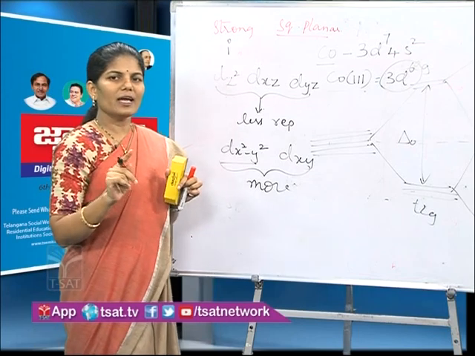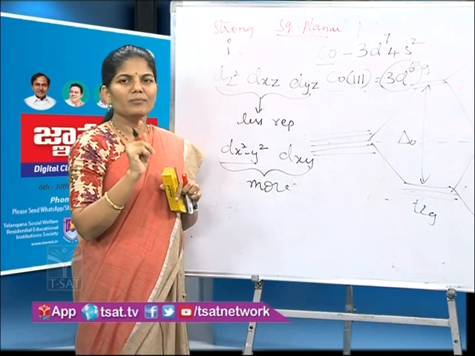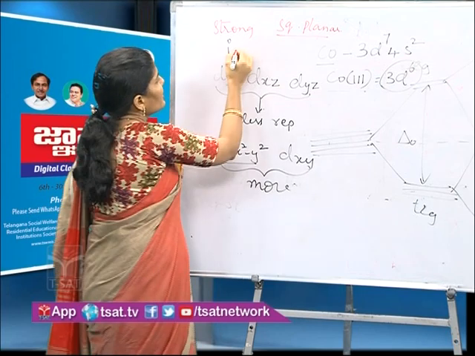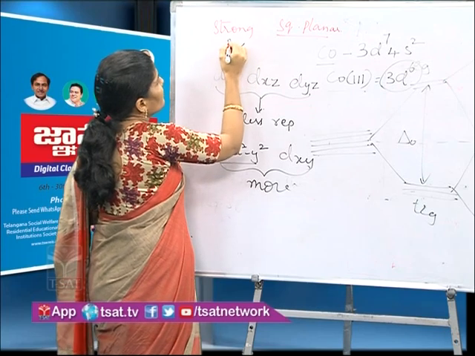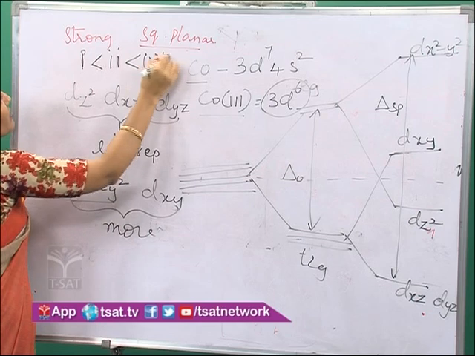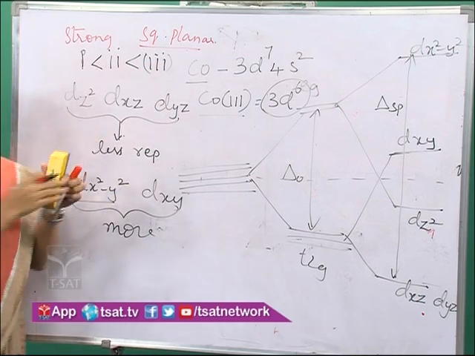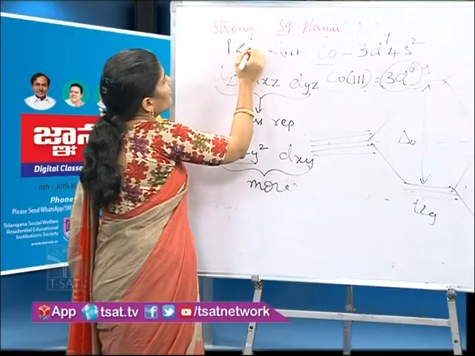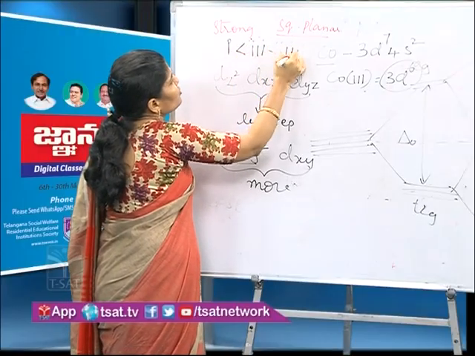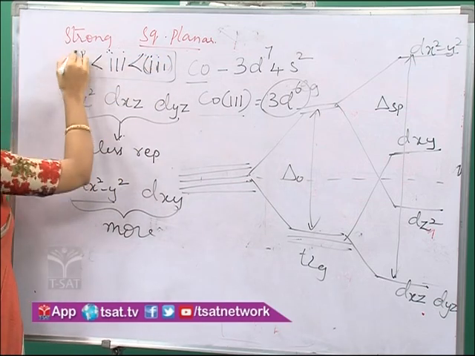Then comes CN and NH3. CN is a much stronger ligand compared to NH3. So the one which has more energy, more delta O value, is the second one. The order is number 1, 3 and 2. This is the arrangement of complexes.